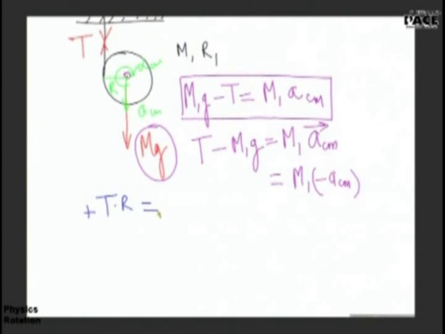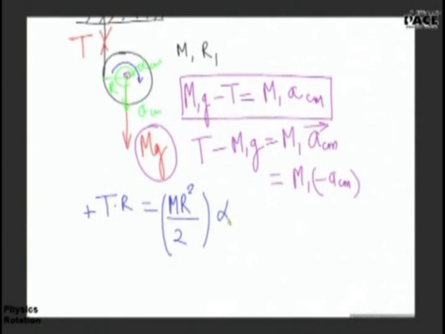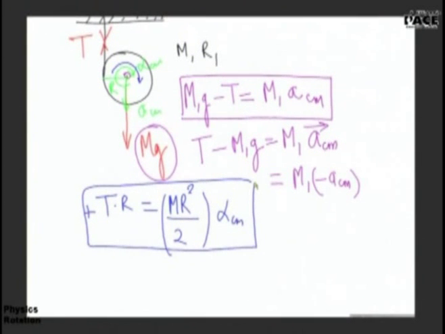Alpha we have already assumed clockwise, so I'll put it as positive. What is I for a disk? mr square by 2 into alpha. Now please tell me how many equations do I have right now? This is one rotational motion equation, and this is the equation for translational motion. I've got two equations and three variables. How do I get the third equation?